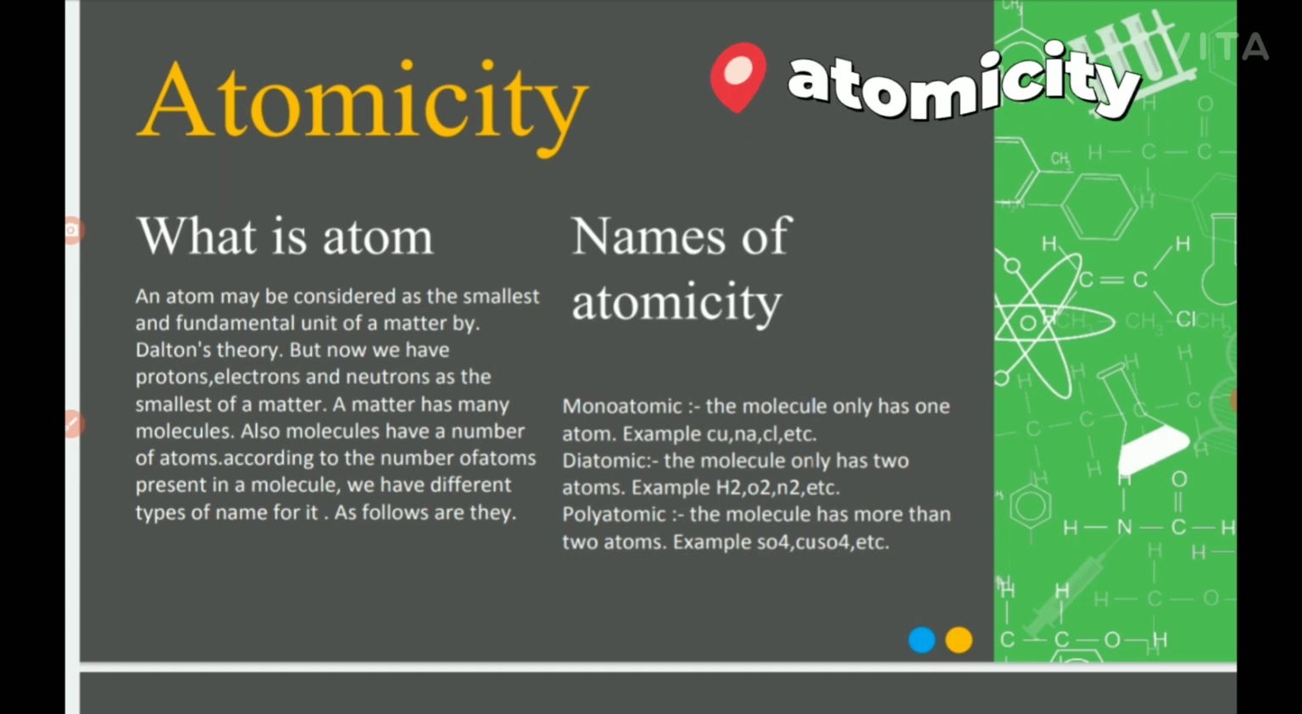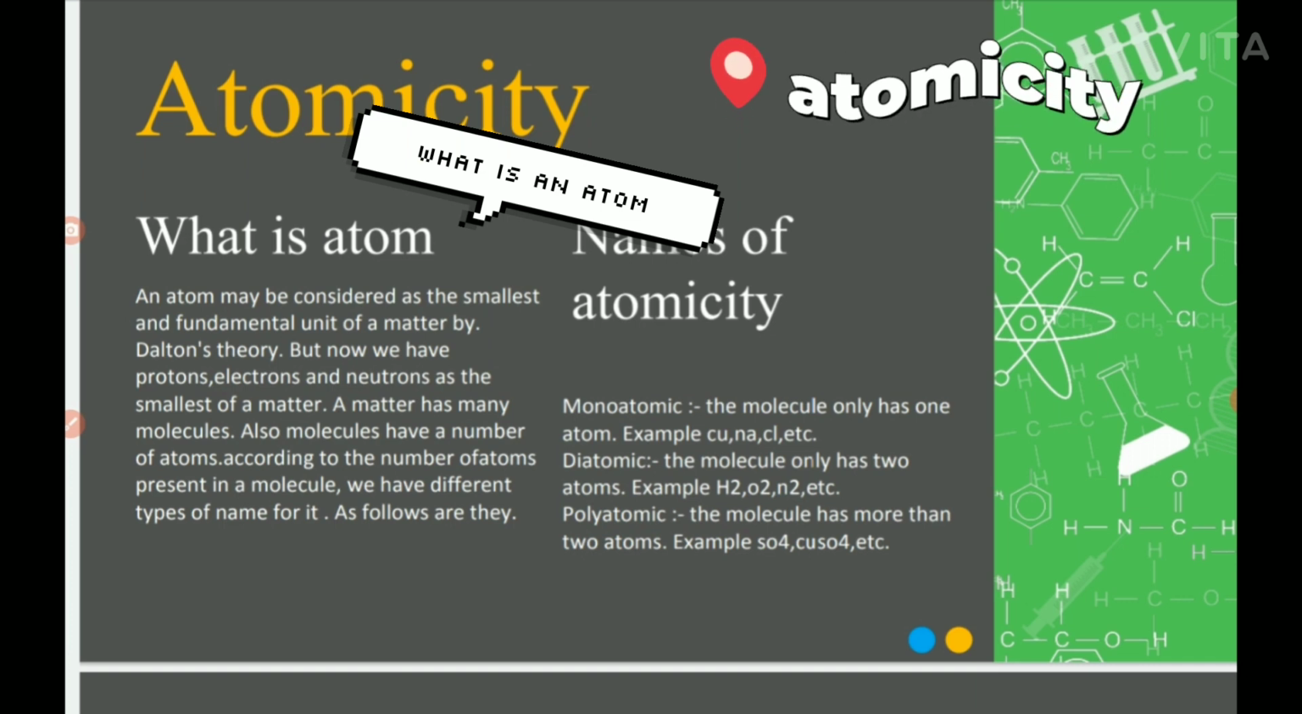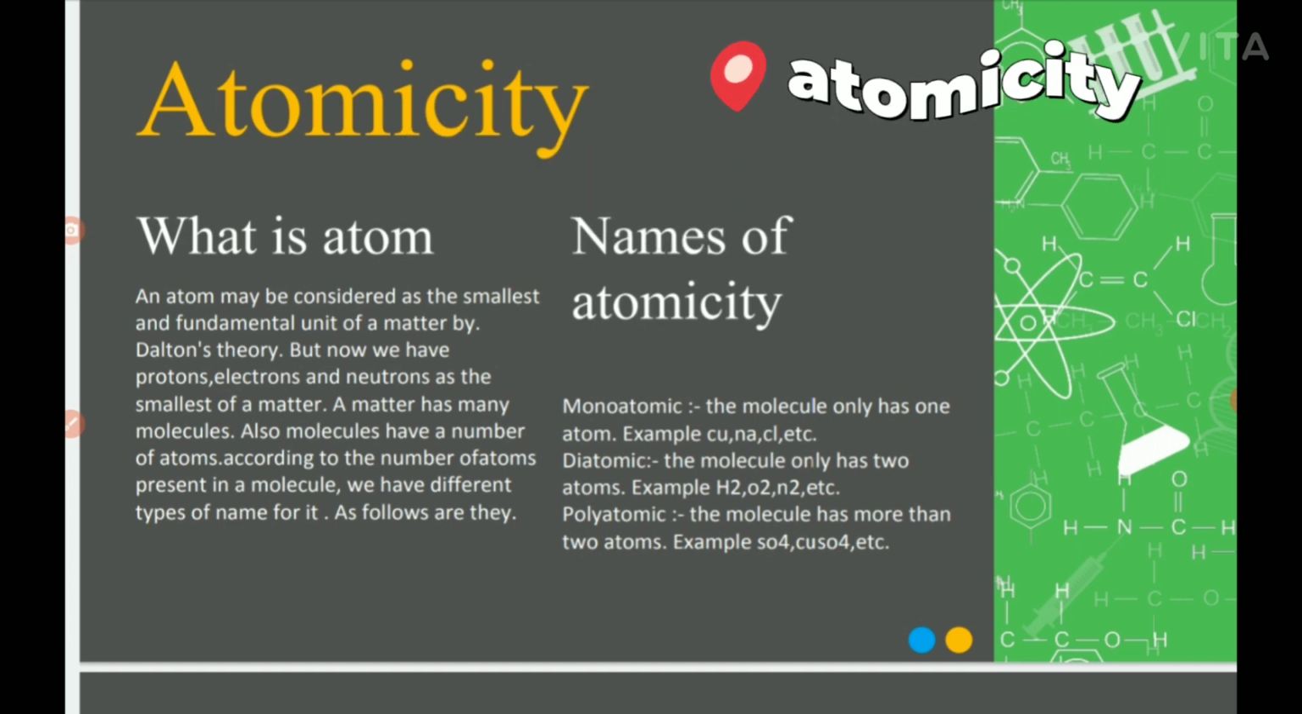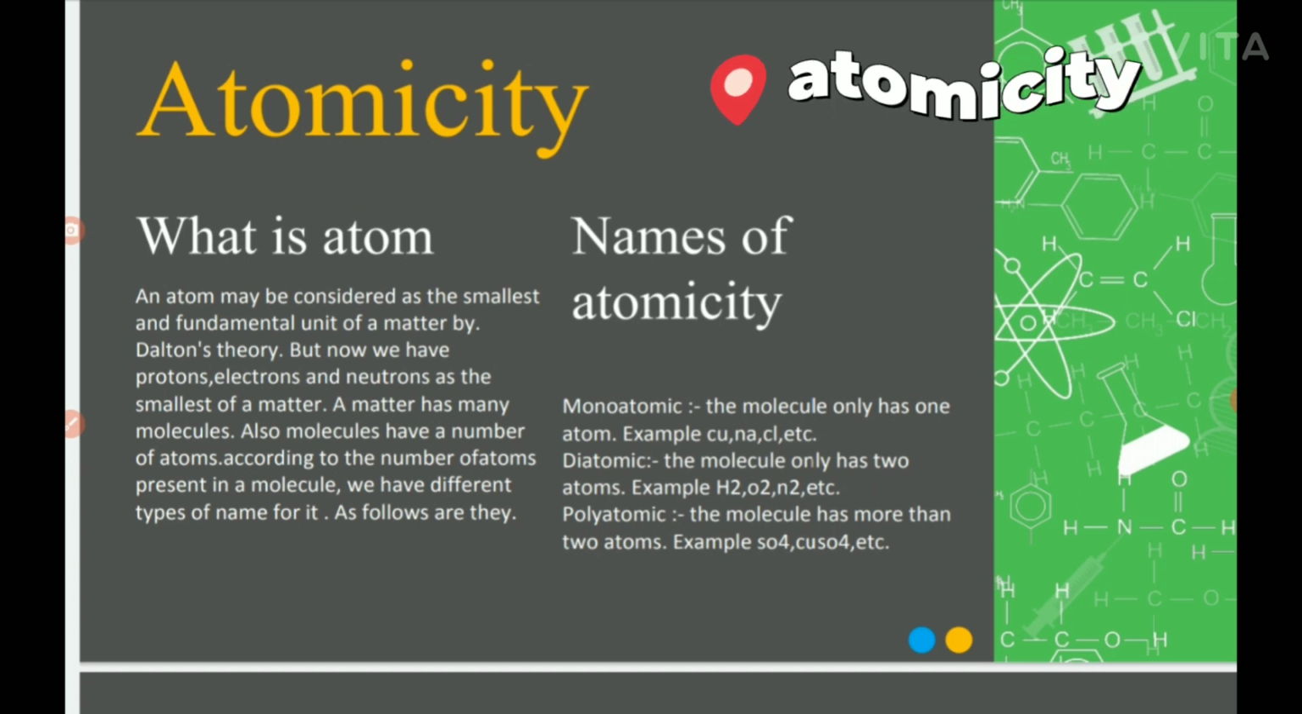Okay, so atomicity, the first topic today. What is atomicity? What is an atom first? An atom may be considered the smallest fundamental unit. Is it? No! In Dalton's theory, it was proposed that the atom is the most fundamental and smallest unit of matter. But after that, many new things came, such as neutrons, electrons and protons, which are smaller. So now we have protons, electrons and neutrons as the smallest units.